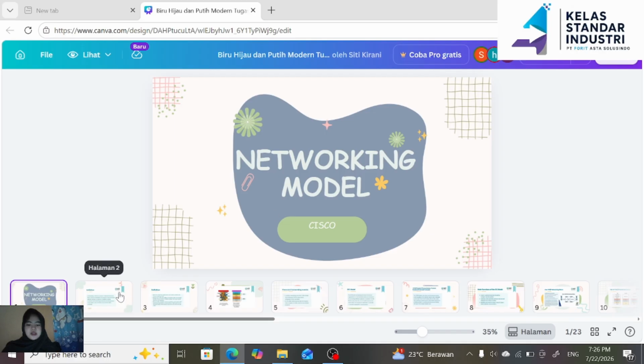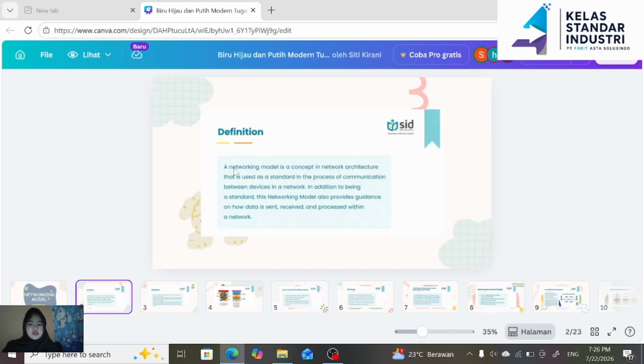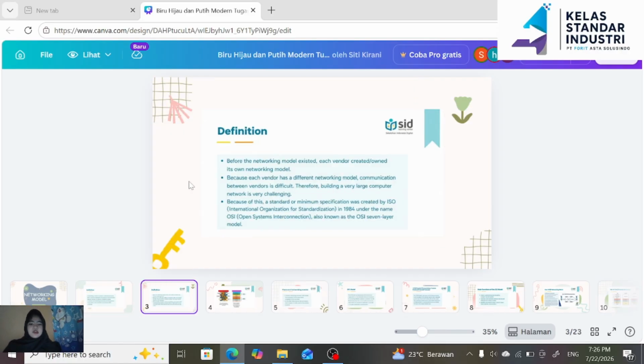Networking model definition. A networking model is a concept in network architecture that is used as a standard in the process of communication between devices in a network.